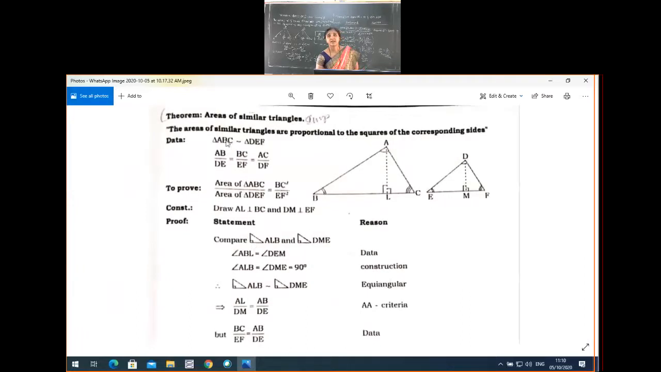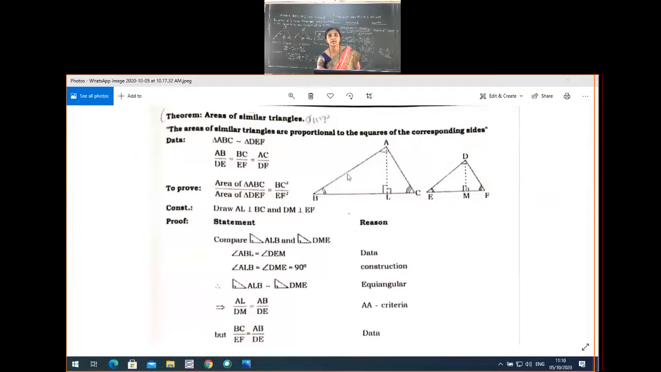Data. Triangle ABC similar to triangle DEF. So the ratios AB by DE is equal to BC by EF, that is equal to AC by DF. Okay, to prove: area of triangle ABC divided by area of triangle DEF is equal to BC square by EF square. Construction. So here AL perpendicular to BC and DM perpendicular to EF we have to construct. Proof. One side statement, one side reason.